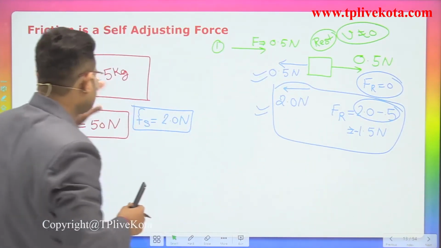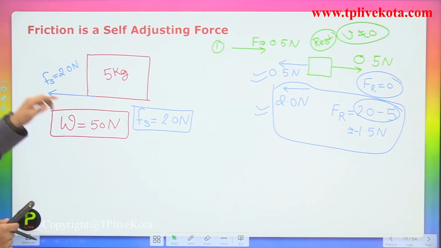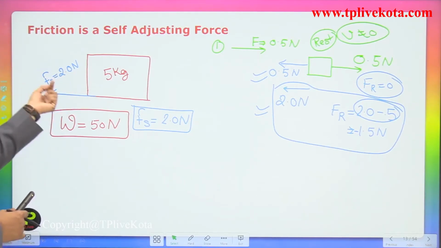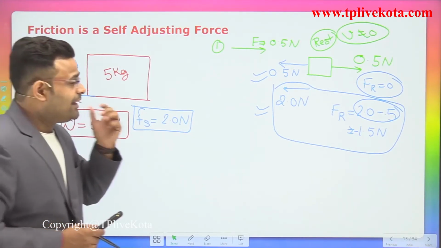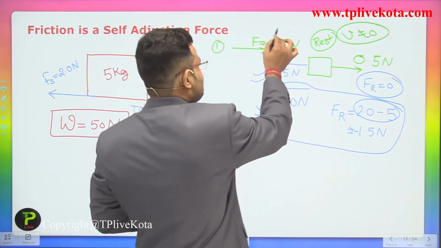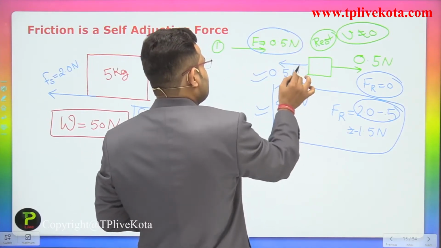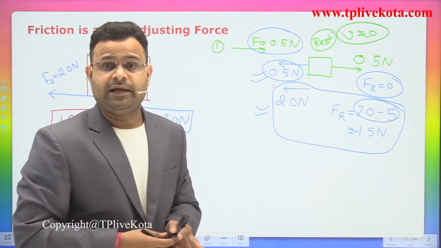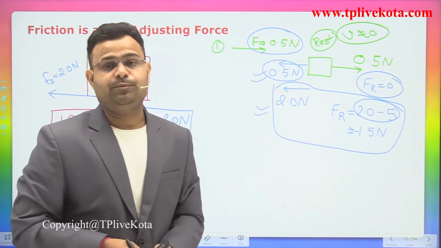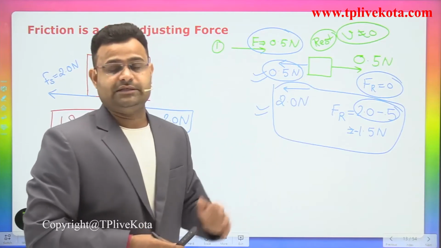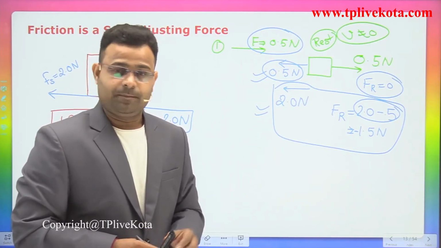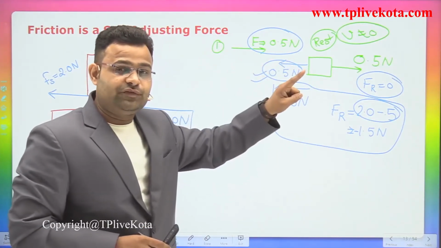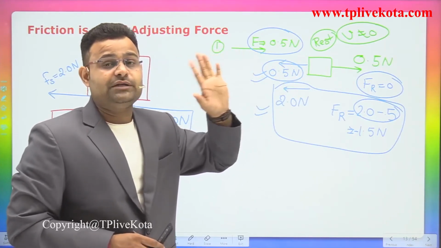So the maximum value of the force of friction for that block is 2.0 Newton. But whenever we apply 0.5 Newton, the force of friction is also 0.5 Newton. It is not more than 0.5 Newton, and not less than 0.5 Newton. But the maximum value of the force of friction is 2.0 Newton.